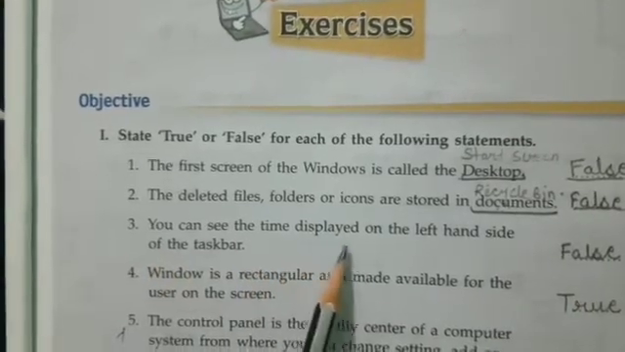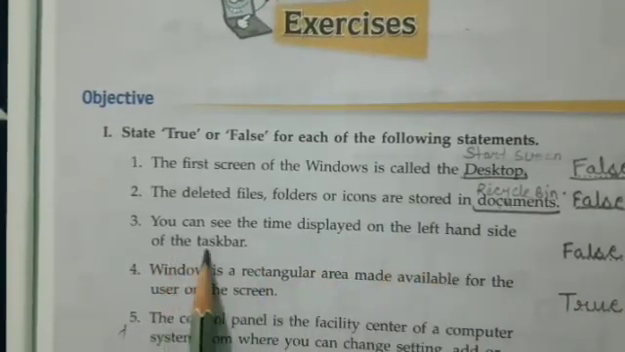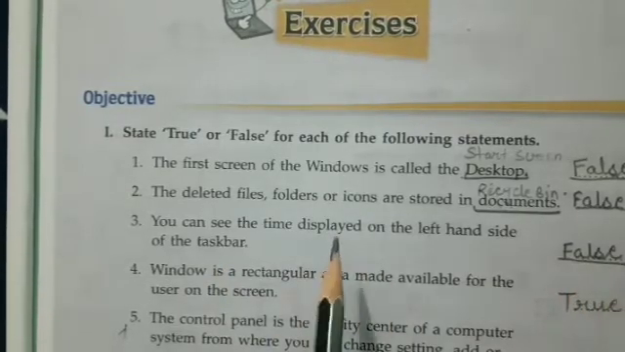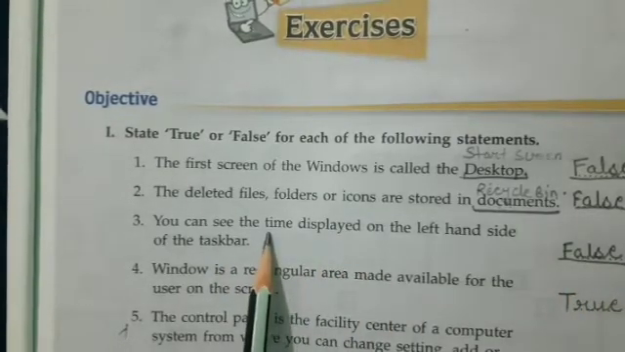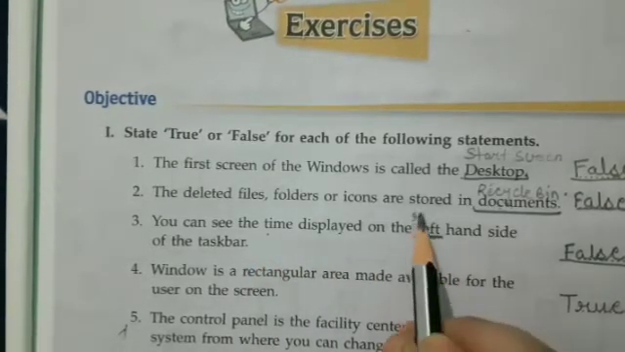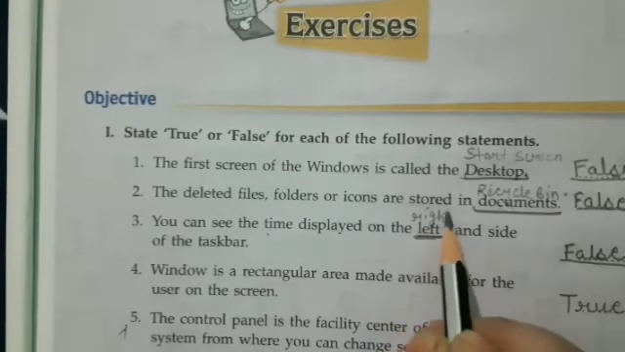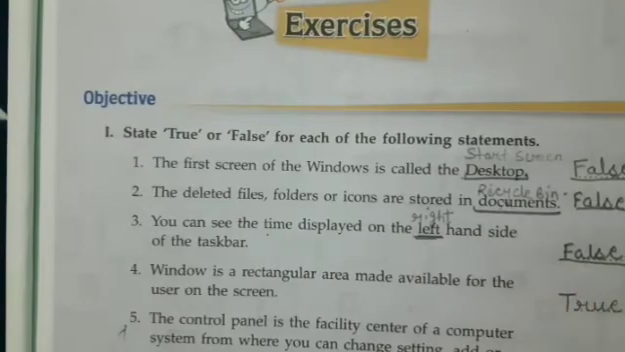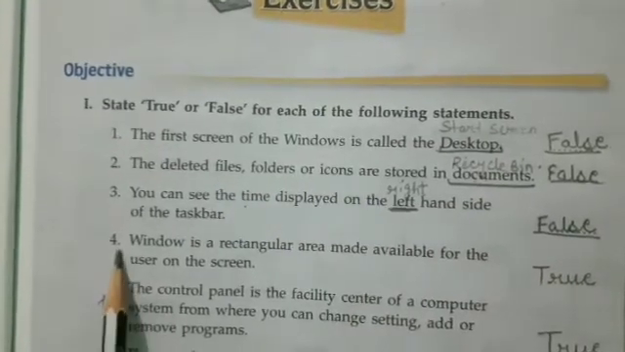You can see the time displayed on the left hand side of the taskbar. Again, it is false because the time, the clock, is located on the right hand side of the taskbar. Where is it located? Yeah, it is located on the right hand side. And here it is written left, so it is false. Okay. Now, come to the fourth part.